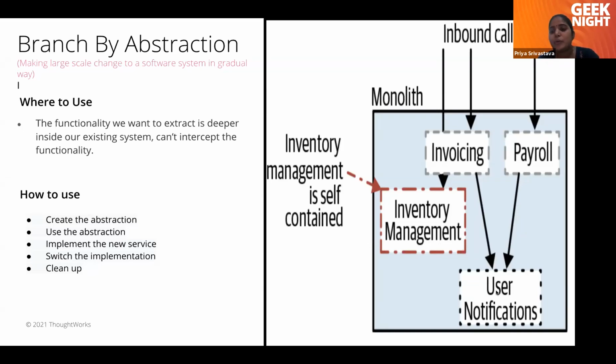If we want to extract user notification as a microservice, it is a good candidate for branch by abstraction. To extract it, there are 5 steps. First, create the abstraction for user notification, and then use that abstraction. Then implement the new service, switch the implementation, and clean up. Let's see in the next slide how it works.